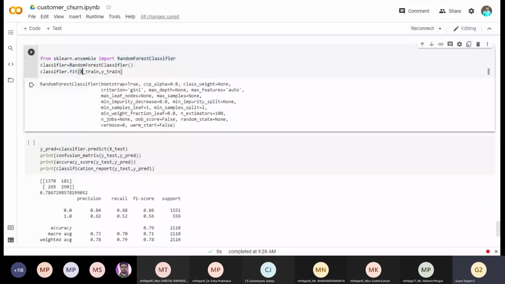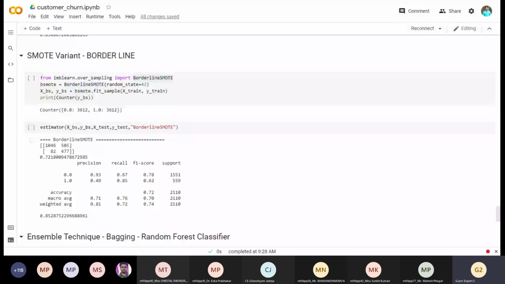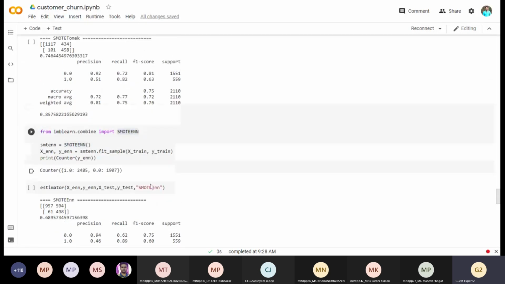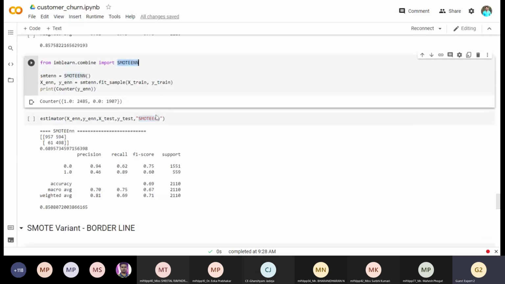But what I did in that case, I have used random forest classifier. I have used hyperparameter tuning of random forest classifier. Plus, I have used not the actual data. I have used the resampled data by one of the techniques which gives better precision and recall. So for an example, in my case, if I talk about this, SMOTE and ENN has given the perfect result. So I have used this X_ENN and Y_ENN in random forest classifier.